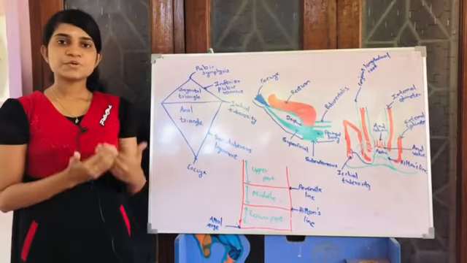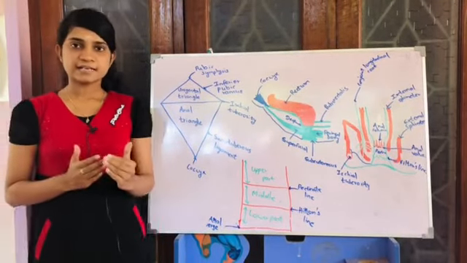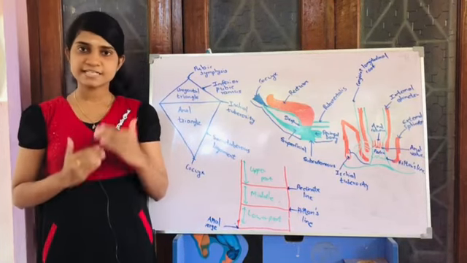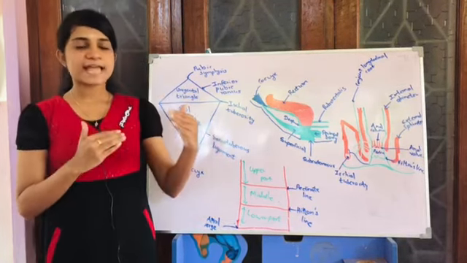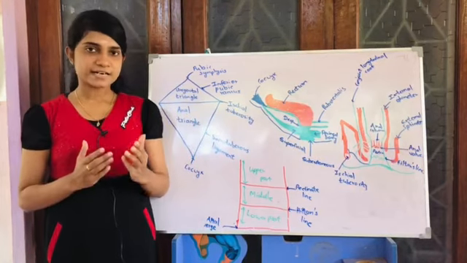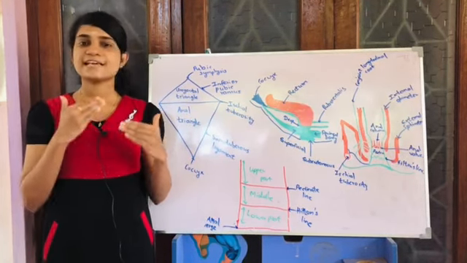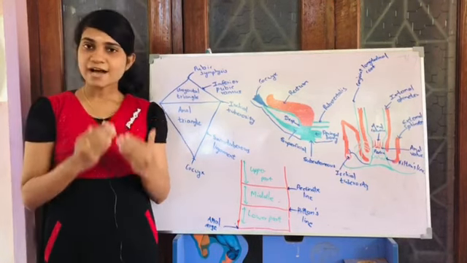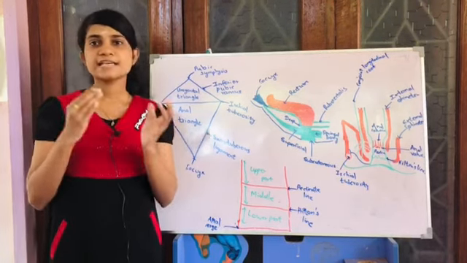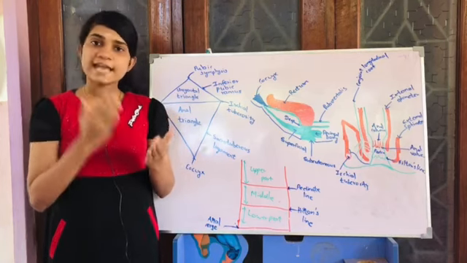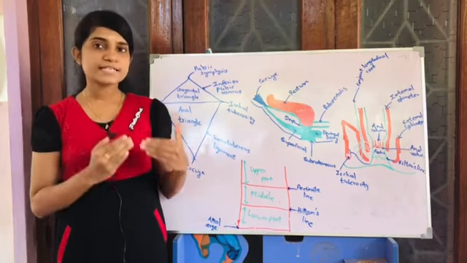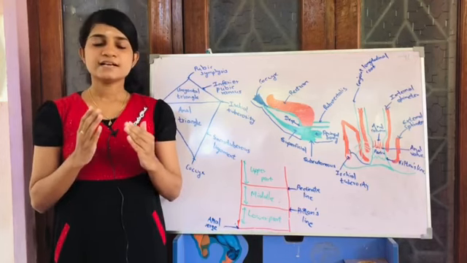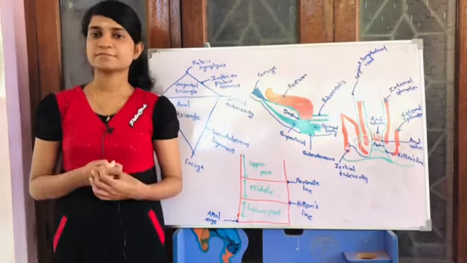Okay, let's move to the anal canal. That is the last 4 cm part of the alimentary tract. It commences at the anorectal junction, 2.5 cm in front of the tip of the coccyx, and it extends downwards and backwards and ends at the anal orifice, which is located 4 cm in front and below the tip of the coccyx.